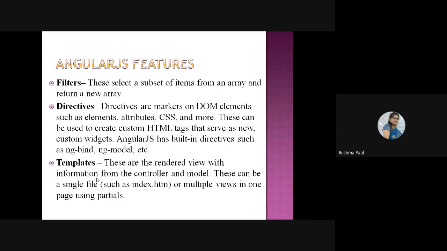You can use the same template for showing various data. So here also in AngularJS we are going to create a single page application. These are the rendered view with the information from the controller and model. This can be a single file or multiple views in one page using partials. Only one page will be there, but we are showing it differently.